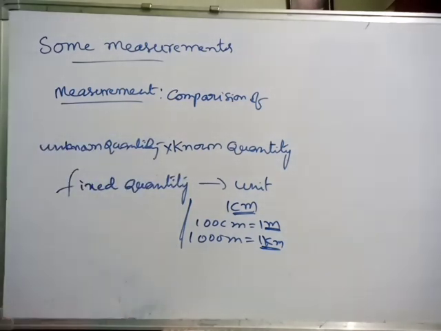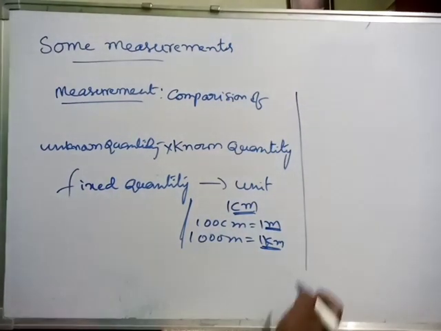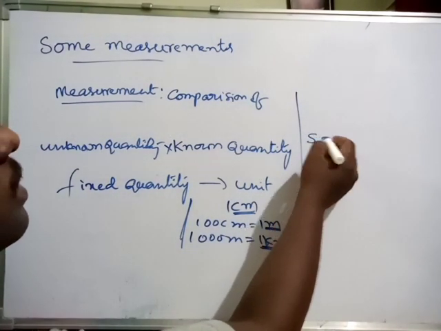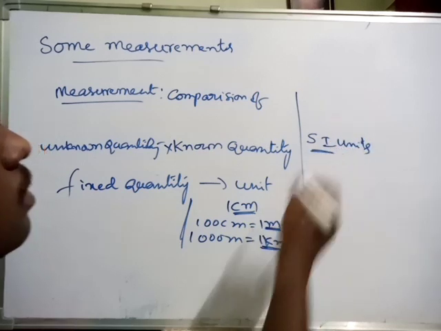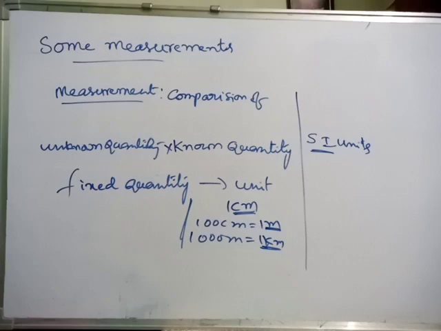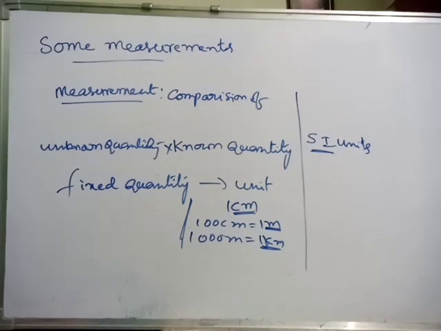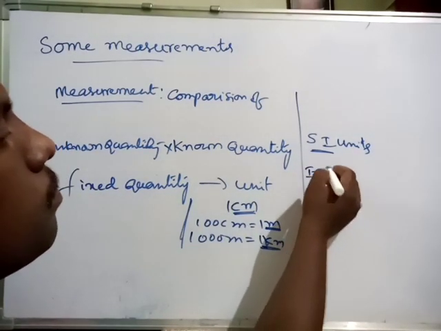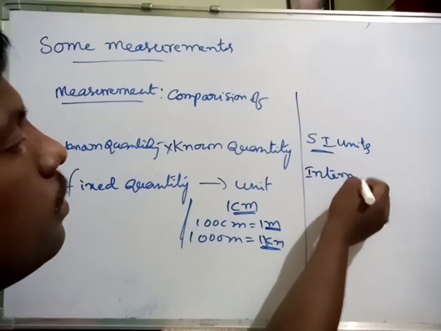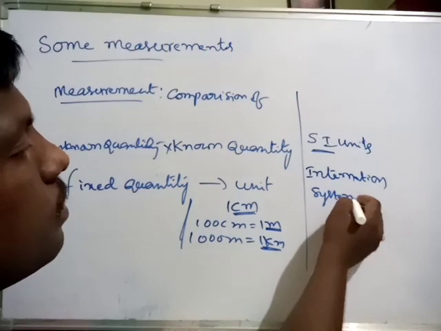All over the world we are using SI units. Not only India, not only America, not only Japan. Everywhere we use these units, SI units. SI means International System. That's why it is called SI units.